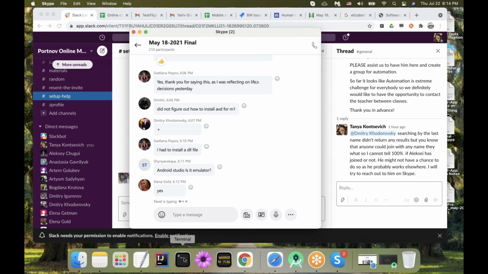On Windows, it's called CMD. You have this search button in the left down corner. If you start typing CMD, this will pop up, and you can open it up and send commands from here.